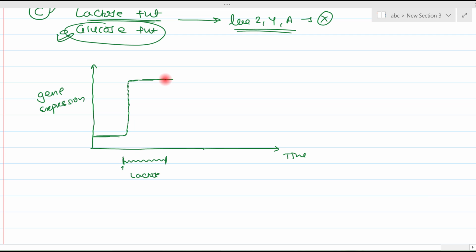It will remain elevated as long as the lactose is there. Once lactose is withdrawn, what will happen? The gene expression once again comes to the bottom. So in the previous video, we had seen various types of stimulus and the response on the gene expression. So this is a type A response. Okay, if this is not clear to you, please watch my previous video of the type A, type B and type C response of the gene expression.